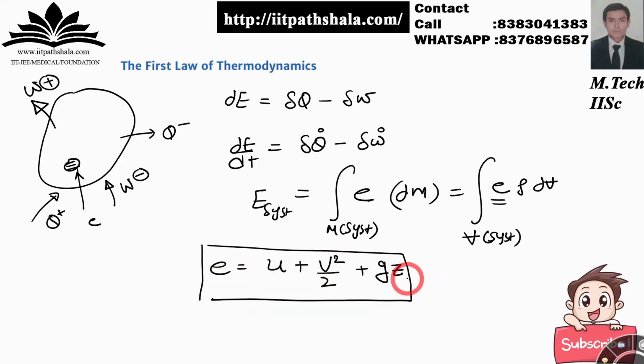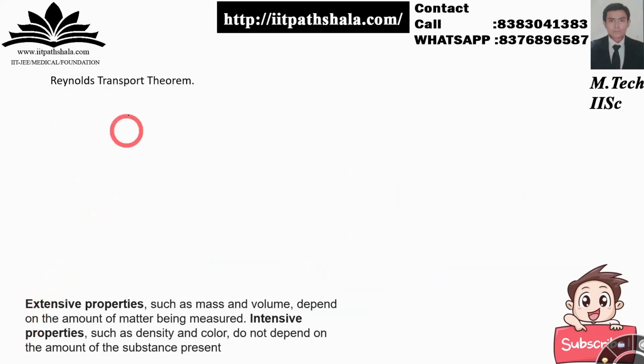Fine with that. Now let us talk about the Reynolds transport theorem. In the earlier slides, we were calculating d by dt of E, d by dt of L, and d by dt of P, and I haven't written anything about these three in the previous slides. Now we are going to calculate all three in this slide.